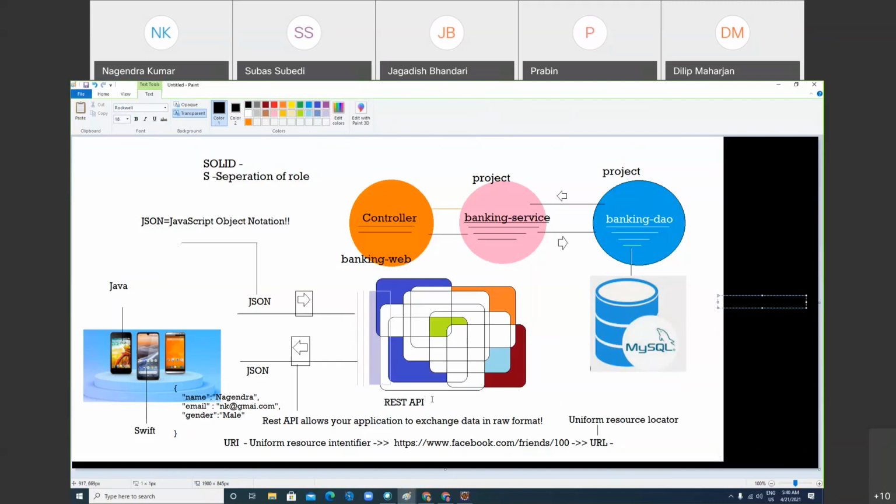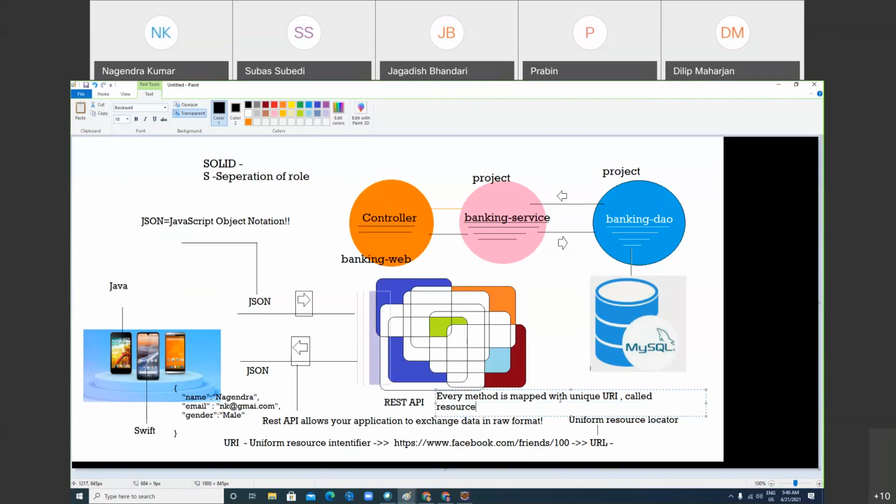So in REST API, every method is mapped with a unique URI, called a resource.